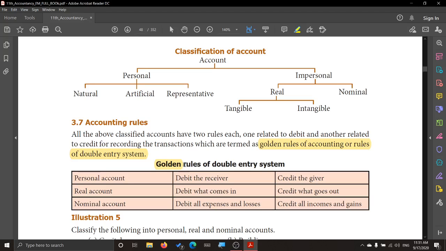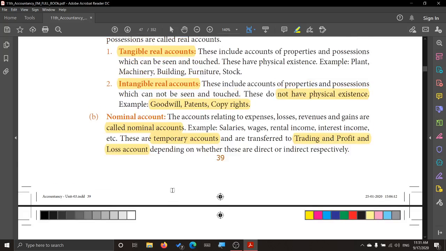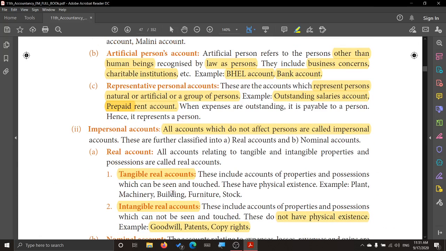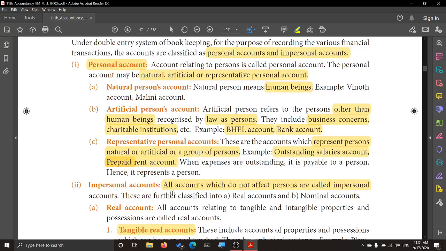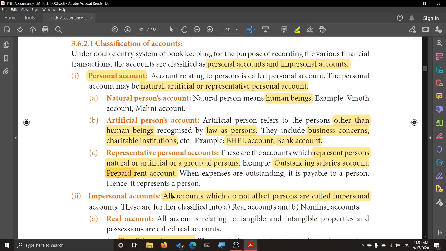Okay children, so learn these golden rules, make yourself thorough with these different types of accounts, because these different types of accounts are the foundation for your journal entry, where you need to identify and segregate them as personal, real or nominal, whether real account or nominal account, all that. So go through it many times and make yourself clear. Thank you.